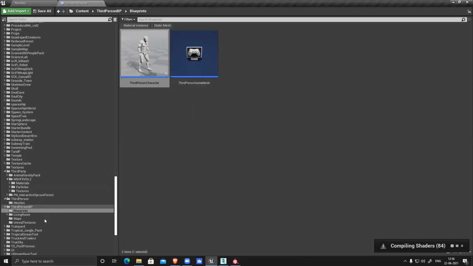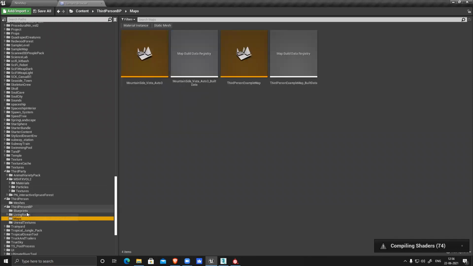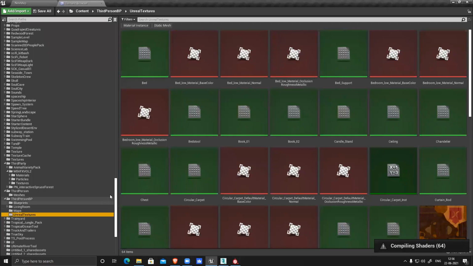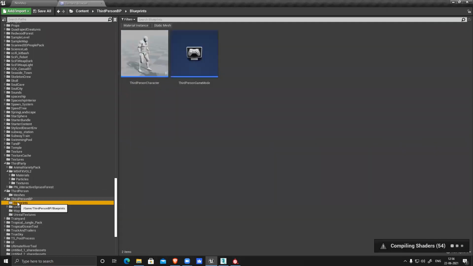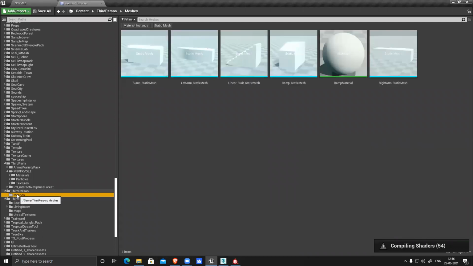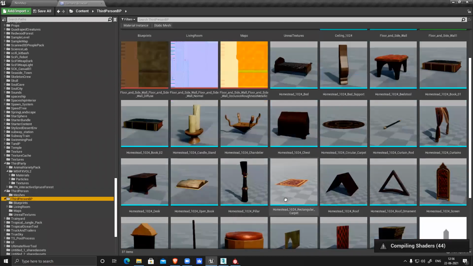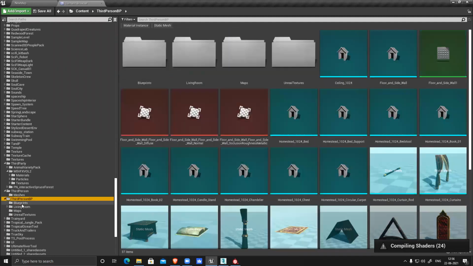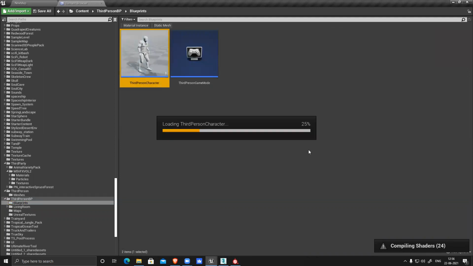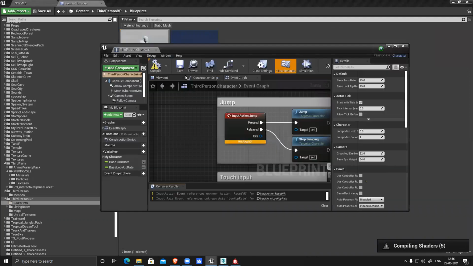Oh, it's a blueprint. Okay, sorry, my mistake. A blueprint you cannot export. Where is my character? Okay, what I can do is open the blueprint and see where the character is.